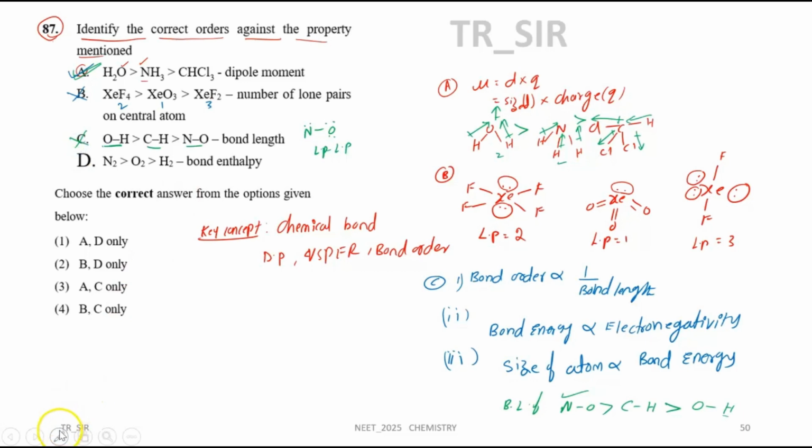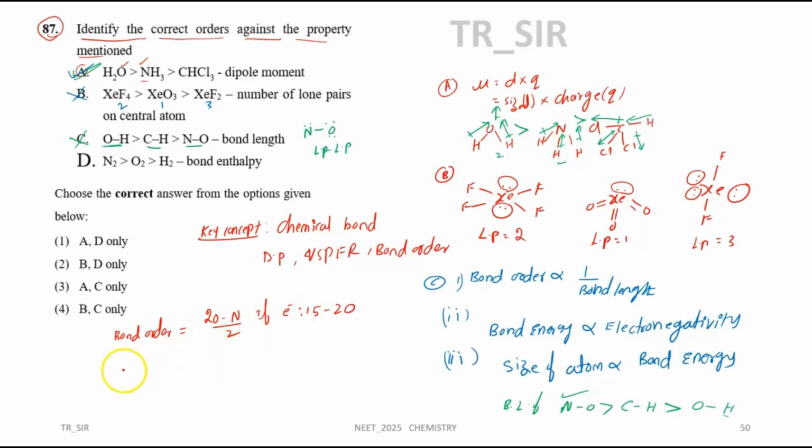Now the fourth statement, what happened in the fourth statement? Bond order. We can use the bond order formula. Here bond order is equal to 20 minus n by 2, if the electrons are between 15 to 20.